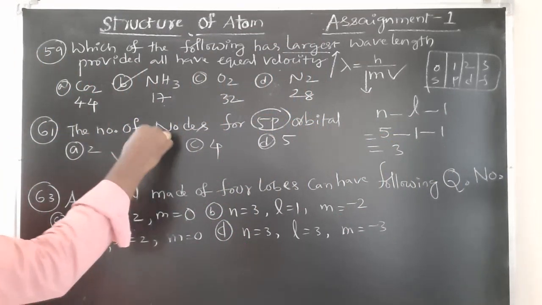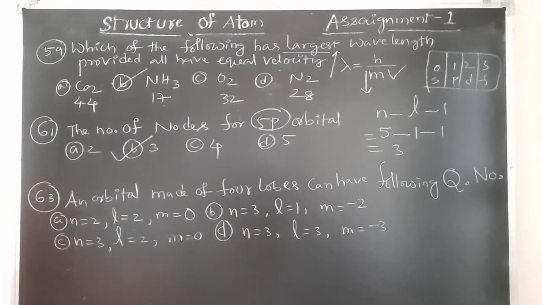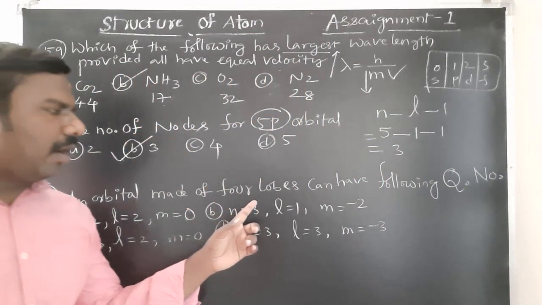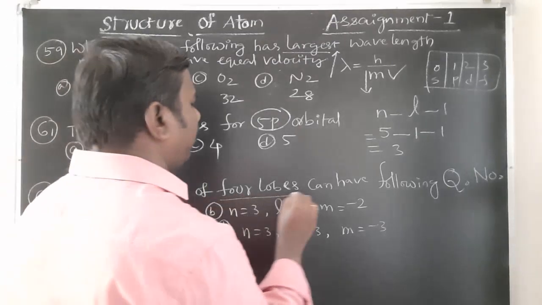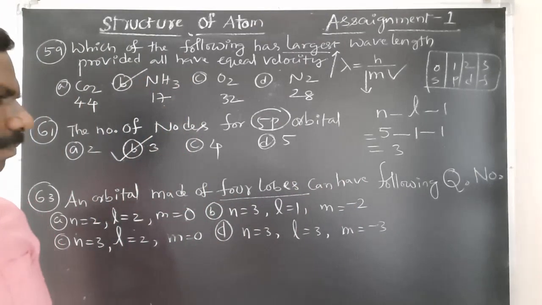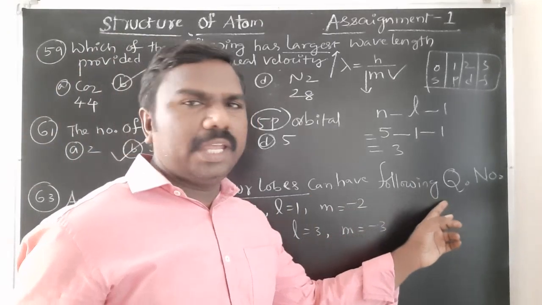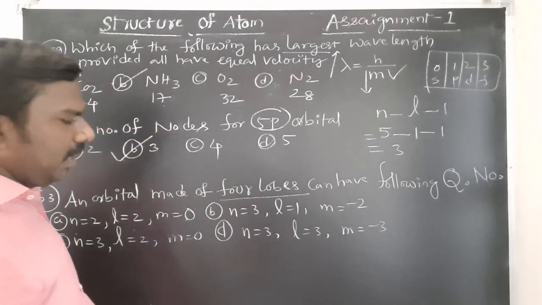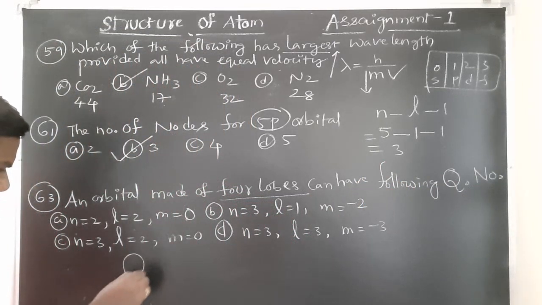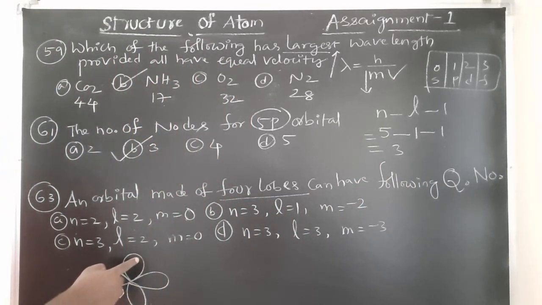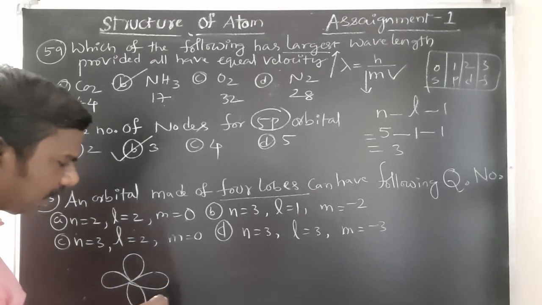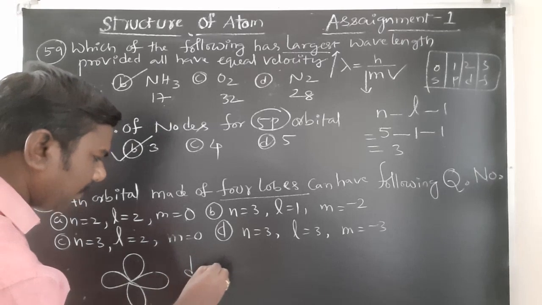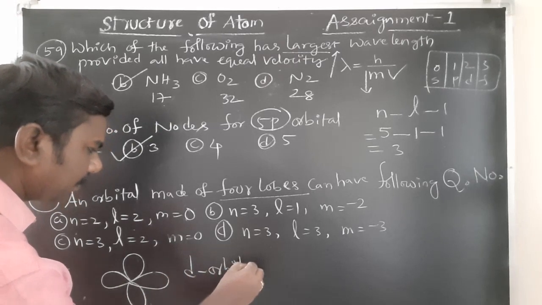So option B is correct. An orbital made of 4 lobes can have the following quantum numbers. 4 lobes means it should be like this. It is a double dumbbell. First lobe, second lobe, third lobe, fourth lobe. Double dumbbell shape is nothing but the d orbital. We know the d orbital shape already.